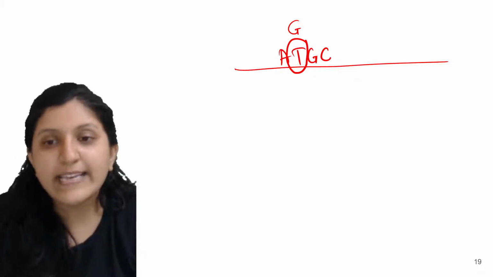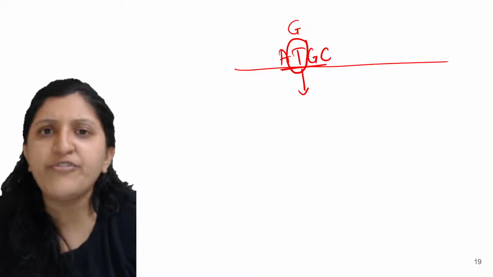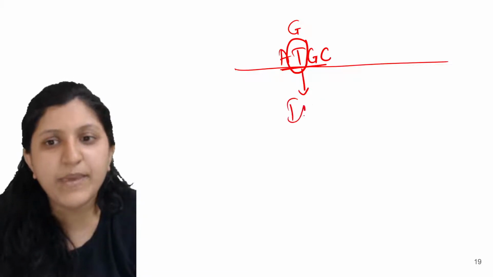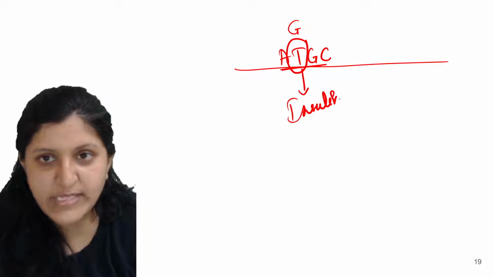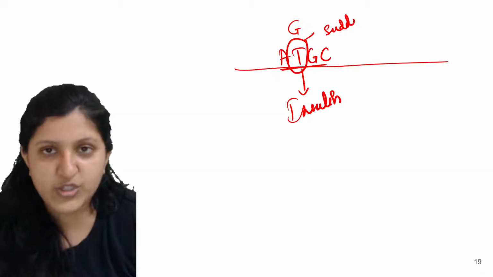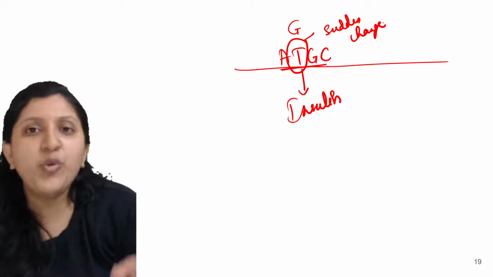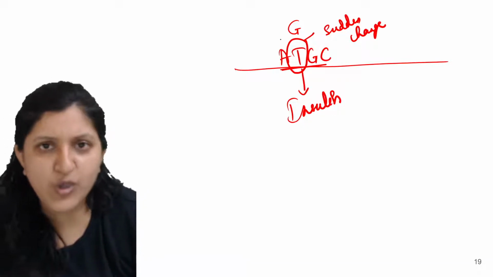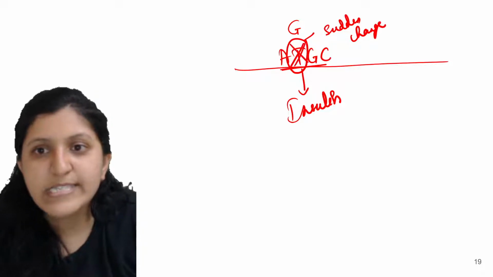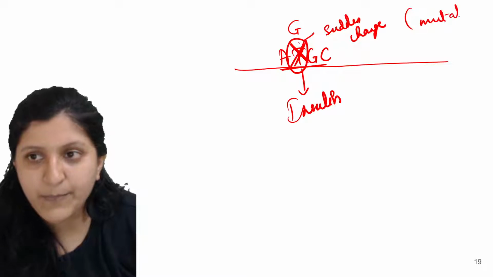Okay, so in that case earlier this was responsible for expression of one particular character. So let's say maybe insulin formation was occurring, but now because of the sudden change, it could be because of any radioactive radiation, like UV radiation, anything that has caused a mutation. So this T is not there, it is a mutation. So we call this a mutation now.